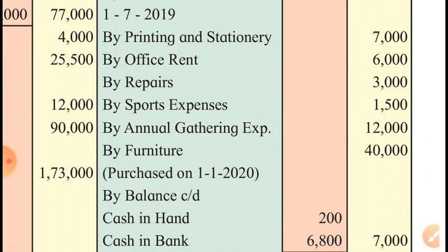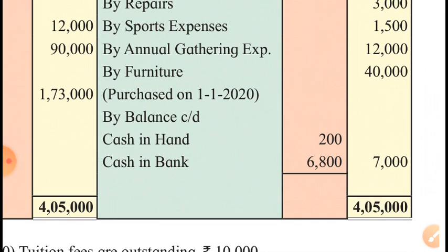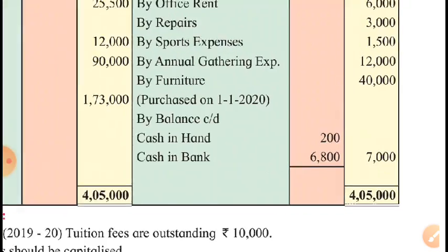Then we paid for the furniture. We purchased furniture of rupees 40,000 and the date of purchase is given, means while charging the depreciation on the newly purchased furniture, we will have to consider the date. I mean, we will have to charge depreciation for 3 months only, January, February, and March only. Closing balances are given, bank balance and cash balance, and these balances will be shown in the closing balance sheet on asset side.